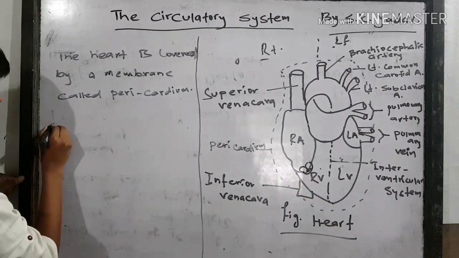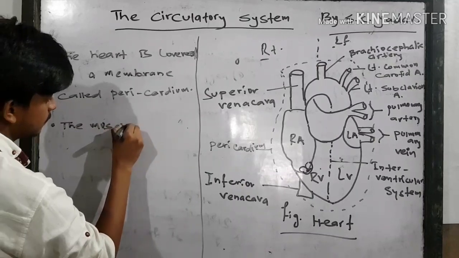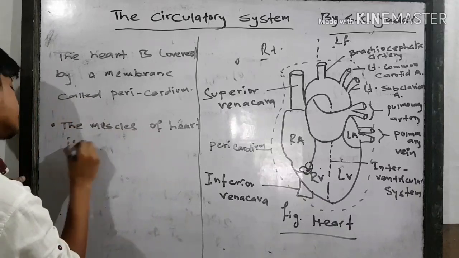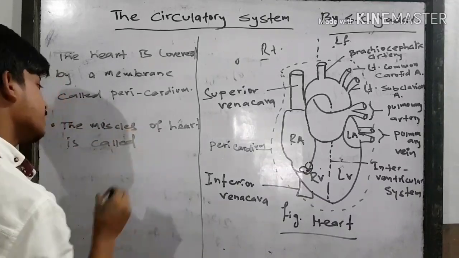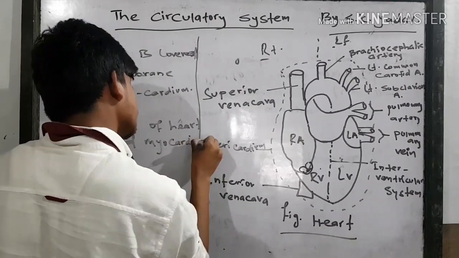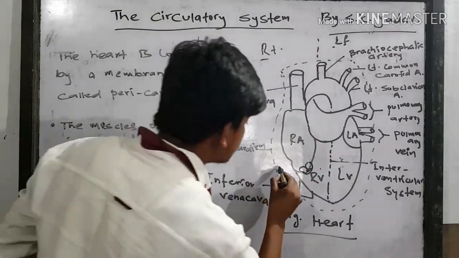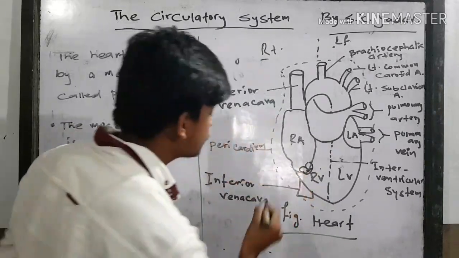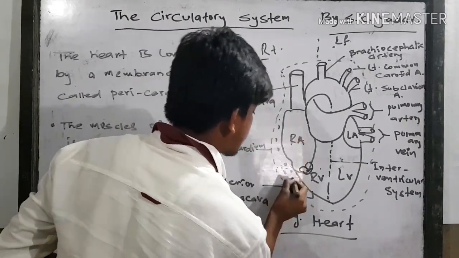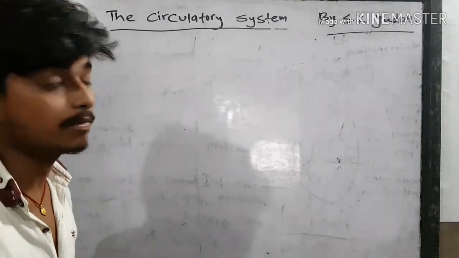And the muscle of the heart is called myocardium. And in the space between the pericardium, a fluid is present.